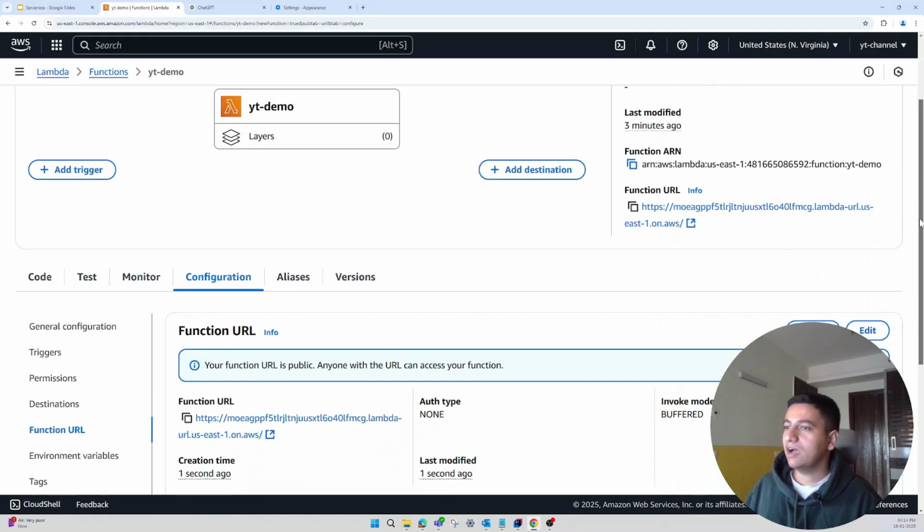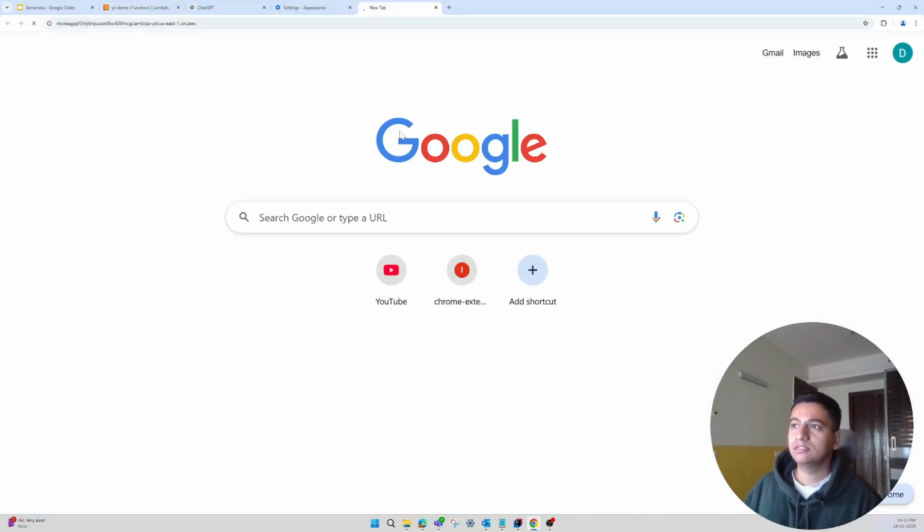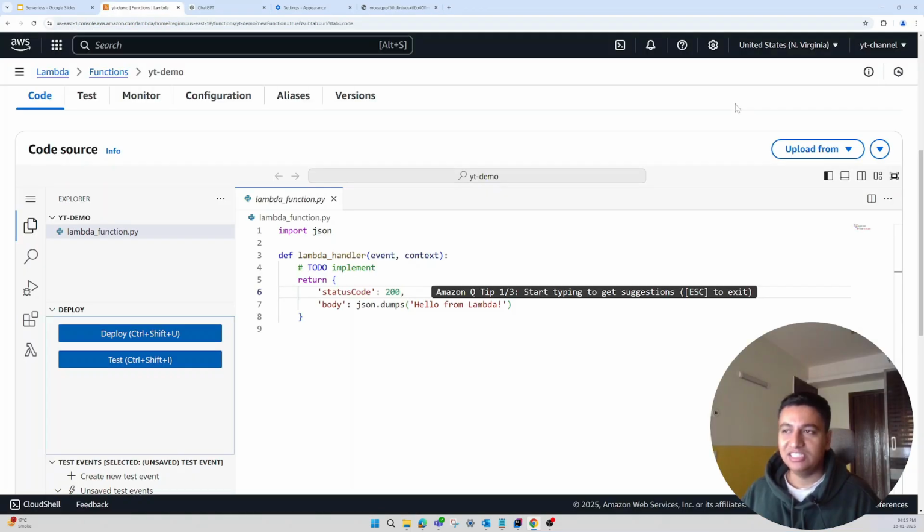So as you can see, now we have this function URL that we can copy, and we can paste it in a browser. And you will see the same output on the browser as well, and the same thing you can also do using Postman. And as you can see, with just a few clicks, we have a working function on the cloud, and to run this, we have not created any server, right? Everything internally is being managed by AWS.